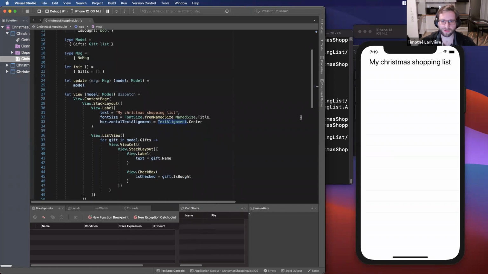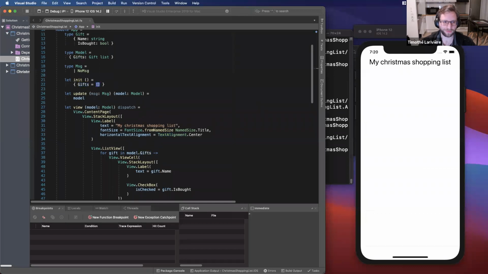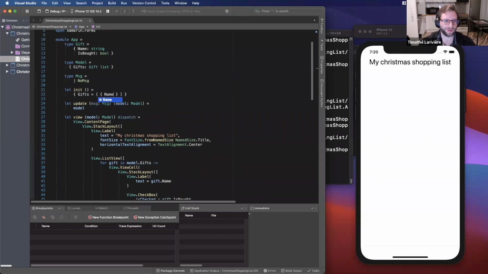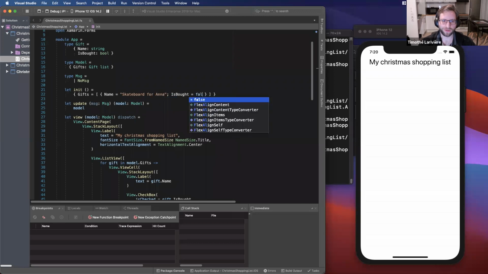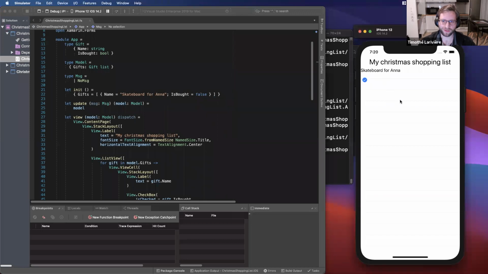So now I save. We can see here that iOS already added the lines to tell me that it's a list, but there is nothing in my list because my initial state here is empty. But if I were to add an initial state, like let's say I wanted to have a gift that is a skateboard for Anna and is bought false, if I save, we can see that now I have a skateboard for Anna. But we can see also that the styling is a bit off. So let's fix that.